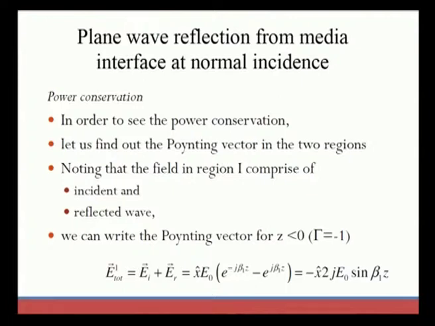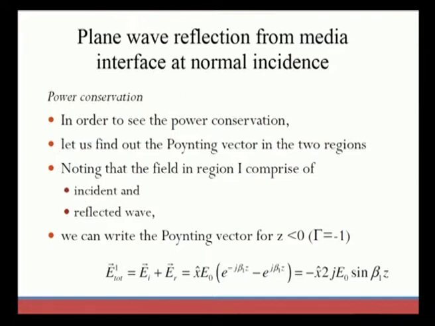In order to see the power conservation, we want to know the Poynting vectors of the two regions, that is, of the lossless medium and also of the perfect conductor. First, we note down region 1, which consists of an electric field with incident and reflected waves. For the Poynting vector in region 1, that is z less than 0, and with gamma equal to -1, we first need to note down the electric field and the magnetic field.